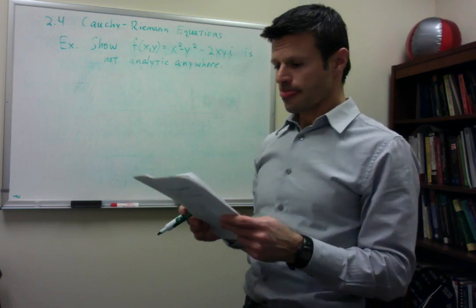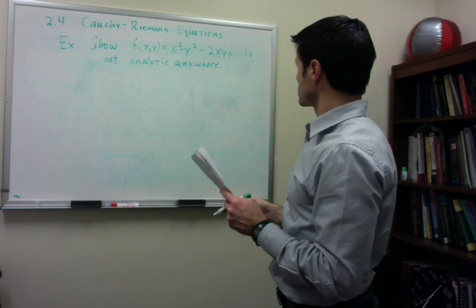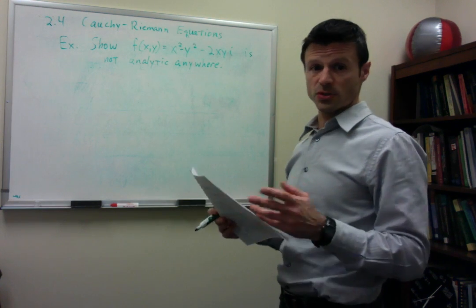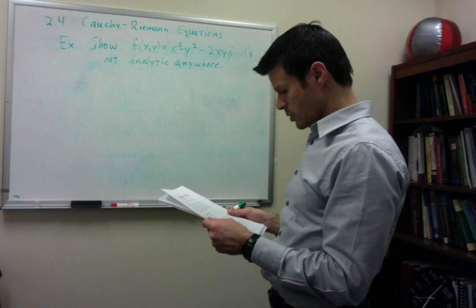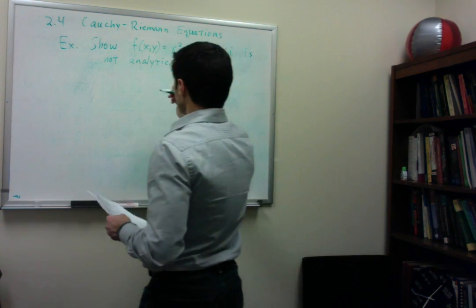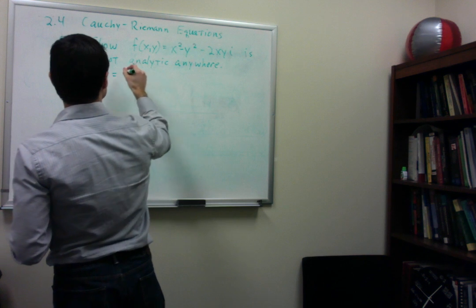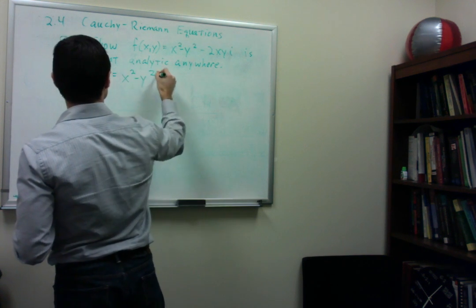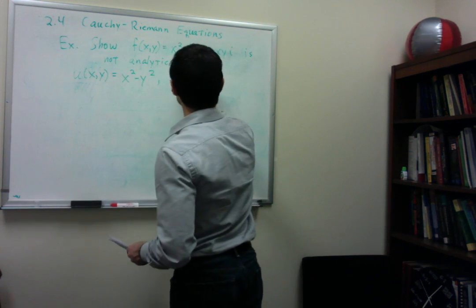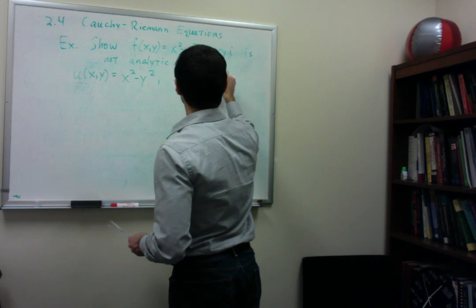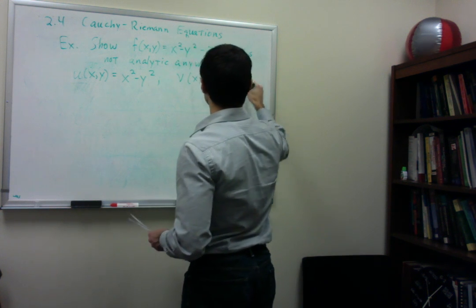If this is our function, we've already split it up into a real part and an imaginary part, so we know what u and v are. u of xy equals x squared minus y squared. v of xy is equal to minus 2xy.